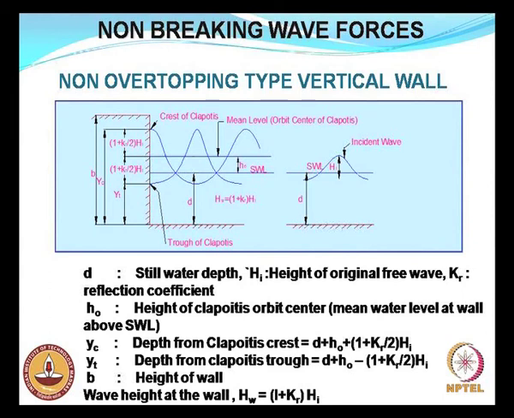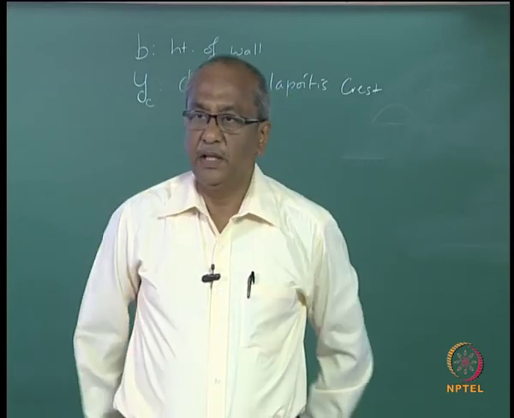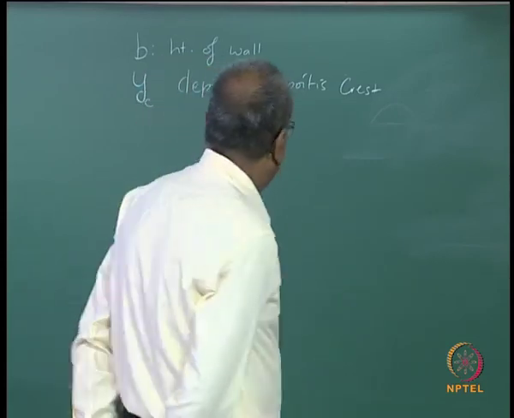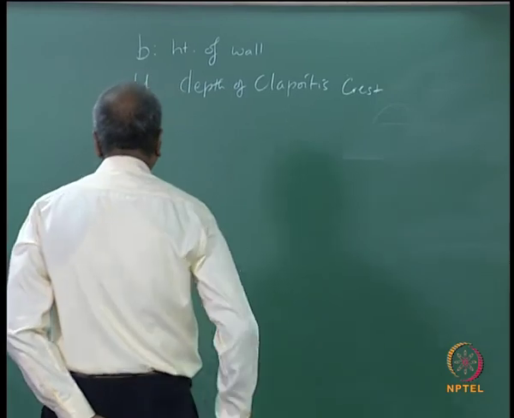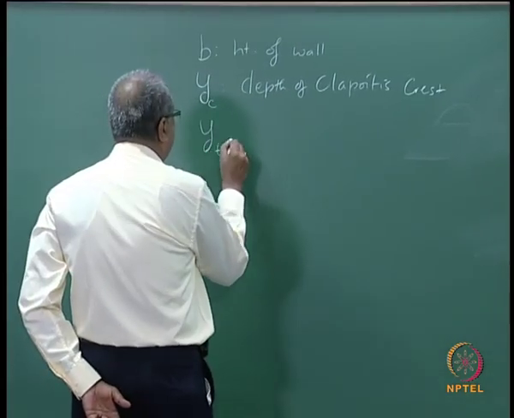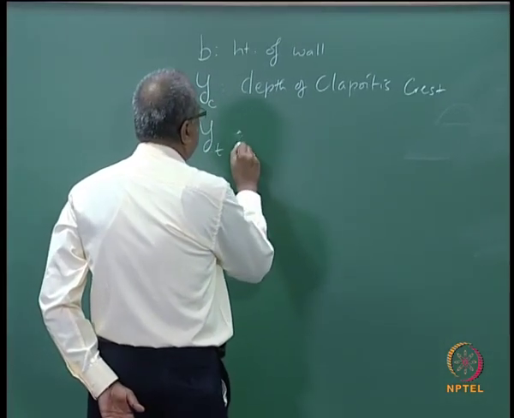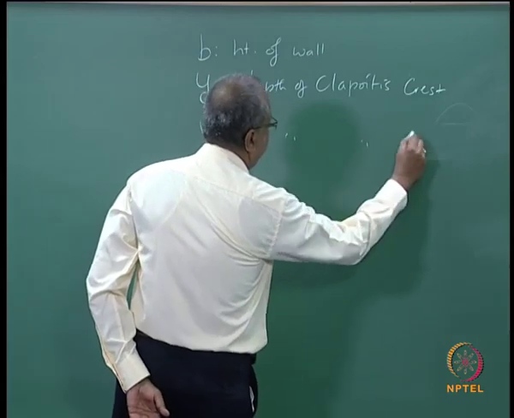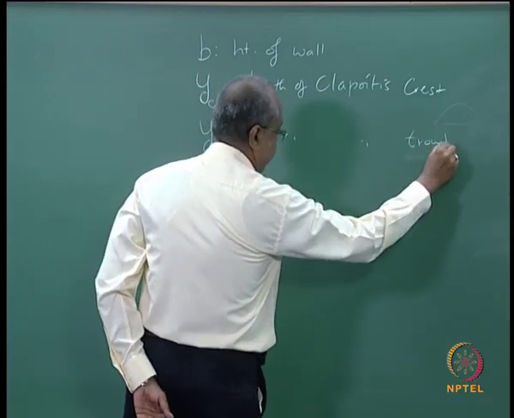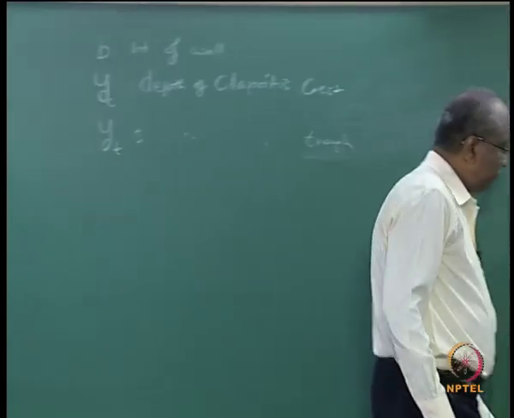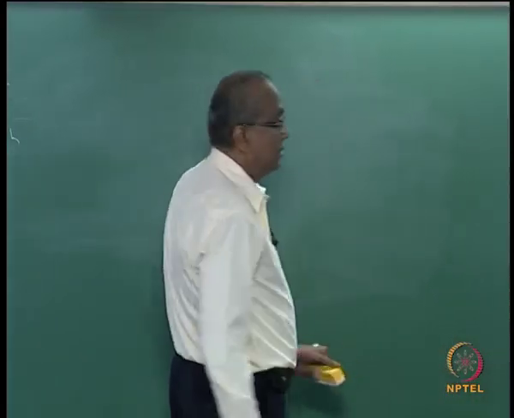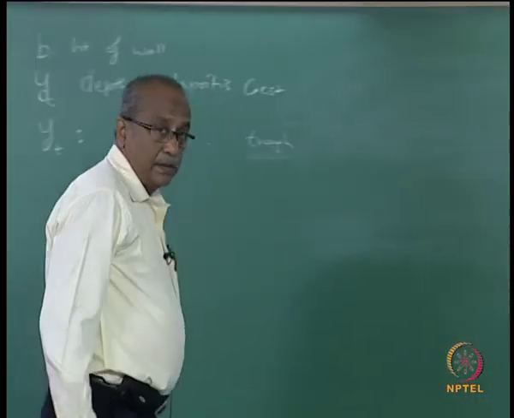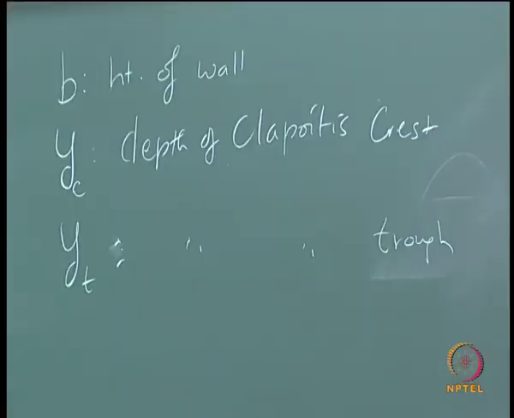That is the depth of the crest of the wave or clapotis, and similarly you have yet another parameter which is the depth of the clapotis trough. When do you know that it is going to be an overtopping structure or a non-overtopping structure?